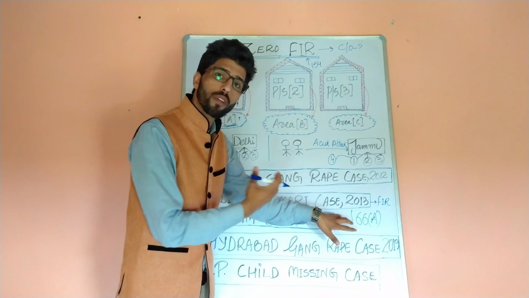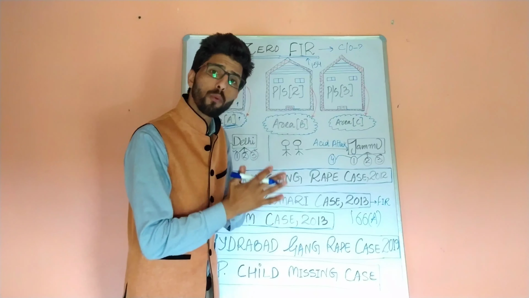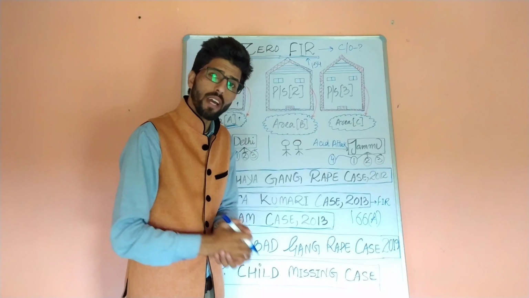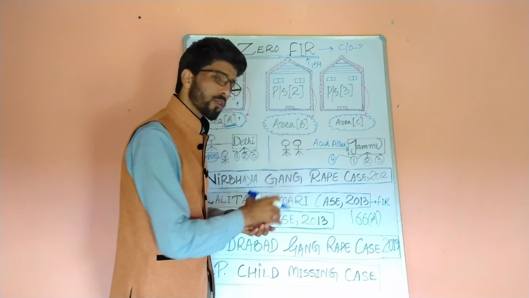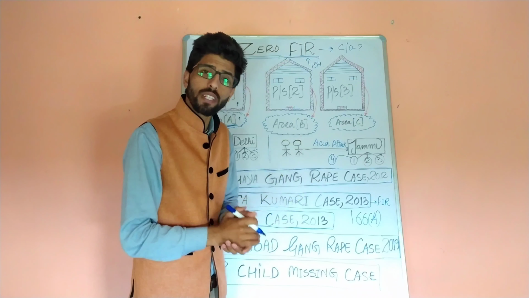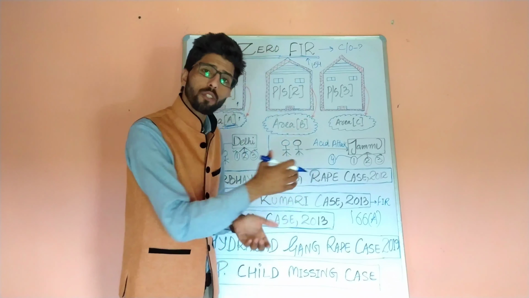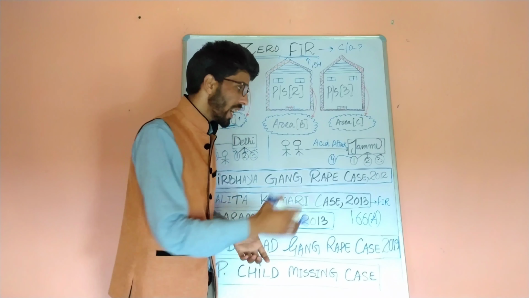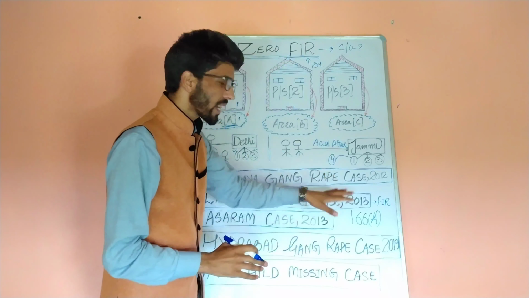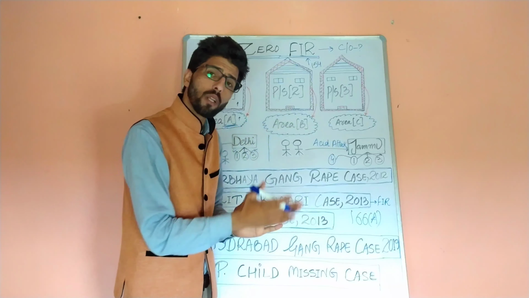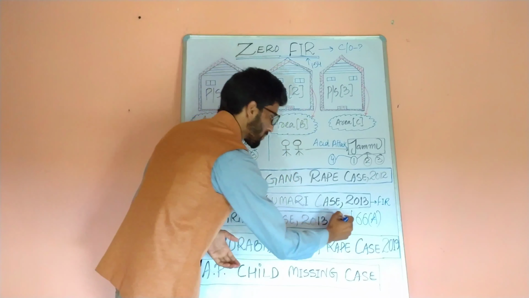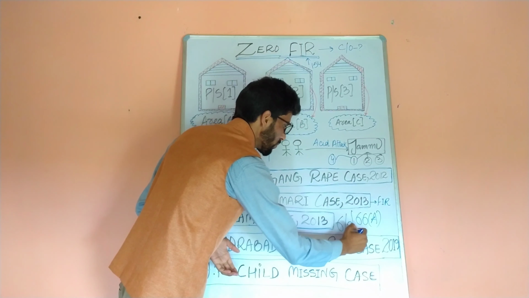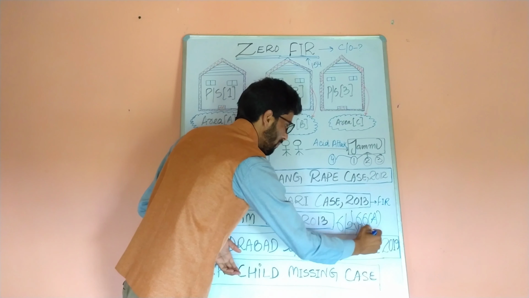What this section says is that if the police officer refuses to lodge an FIR when he comes across information pertaining to an offence which has been committed or attempted against a woman, then the punishment will be imprisonment of 6 months, which can extend to 2 years, along with fine.